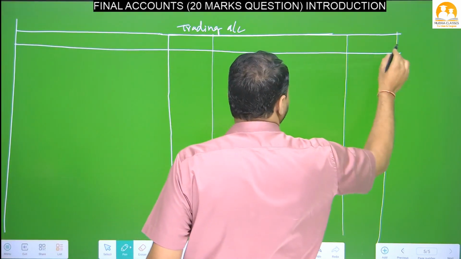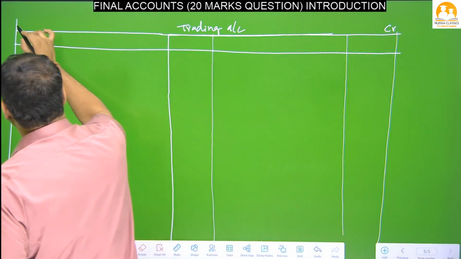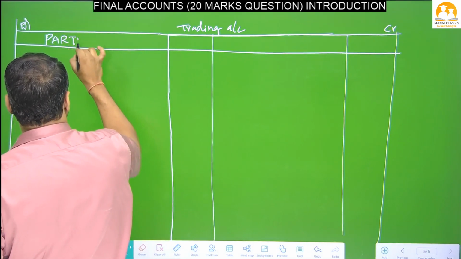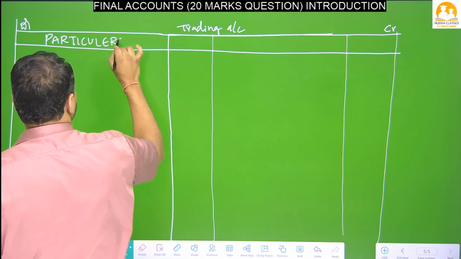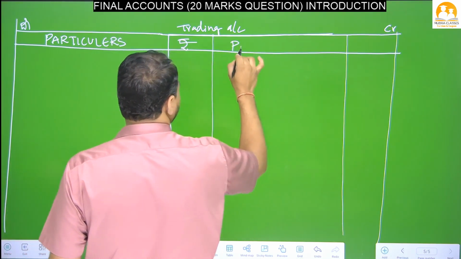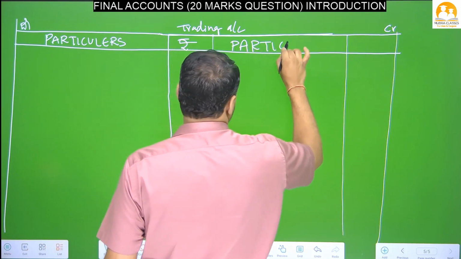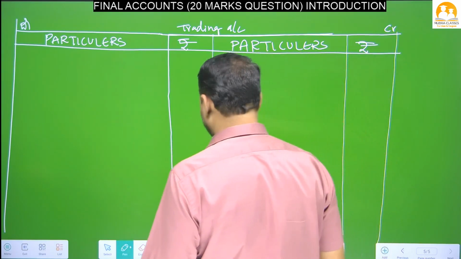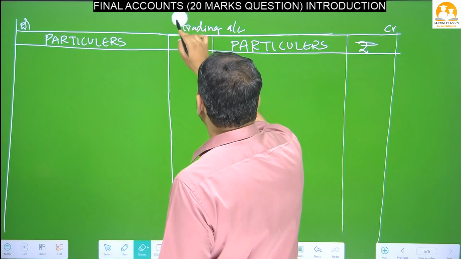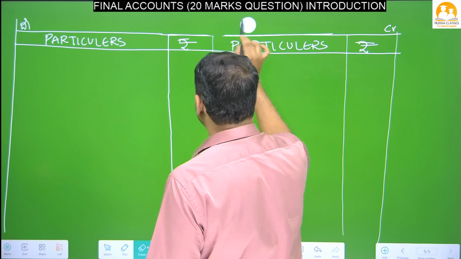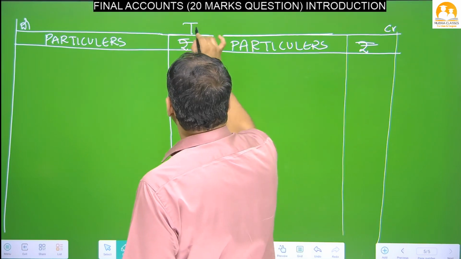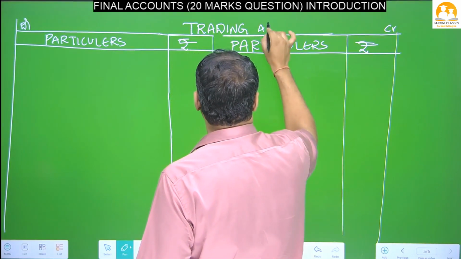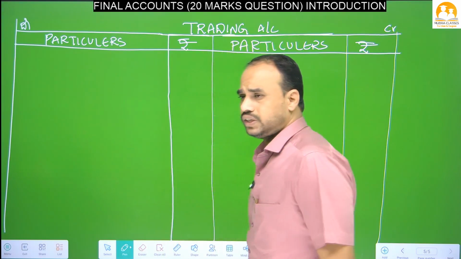Here we will write credit, and here I will write debit, and these are particulars and the rupees column. I will also write TRADING ACCOUNT in capital letters so that you can understand clearly. This is the first account in the final accounts.